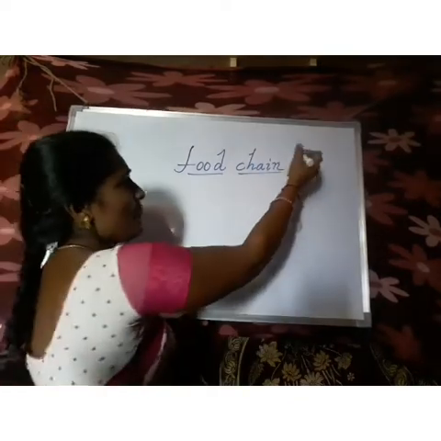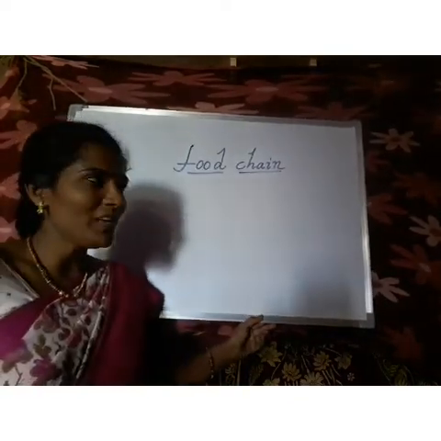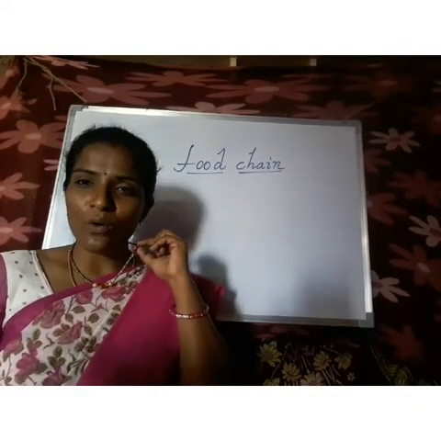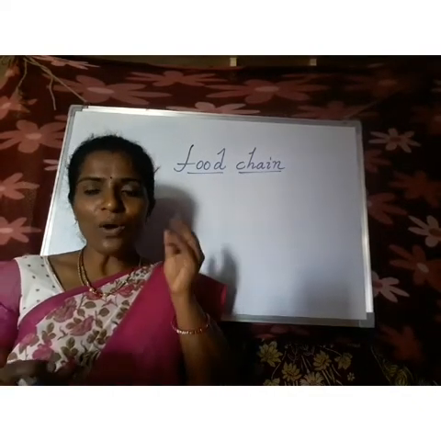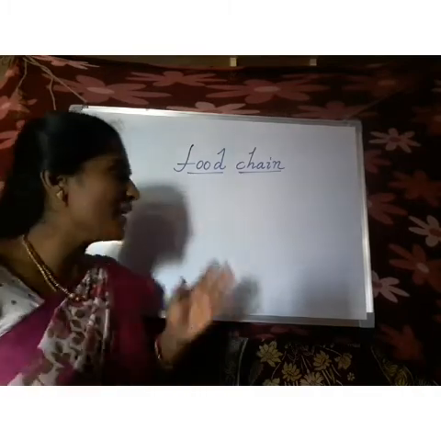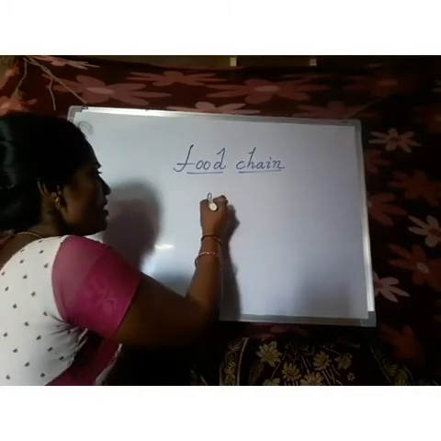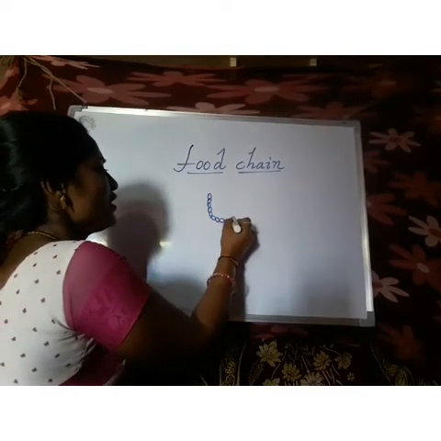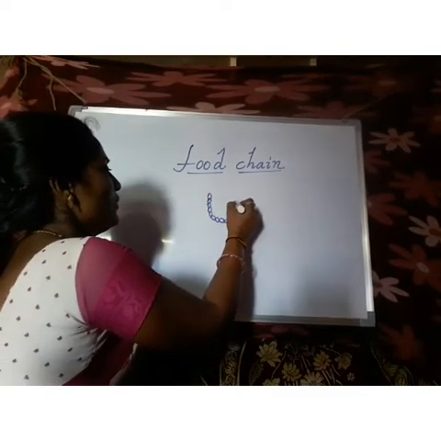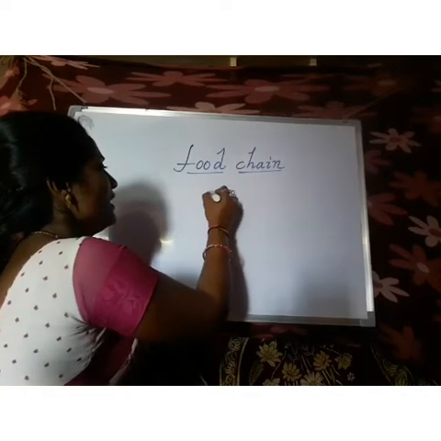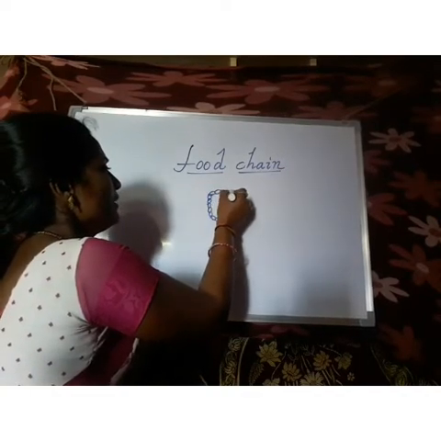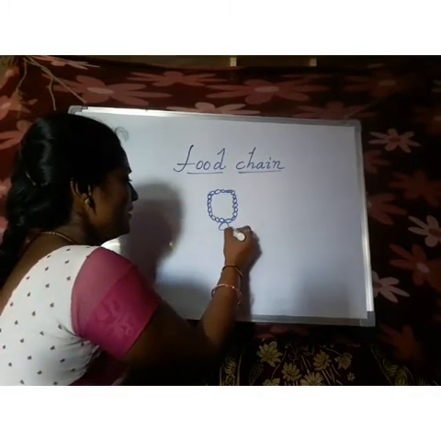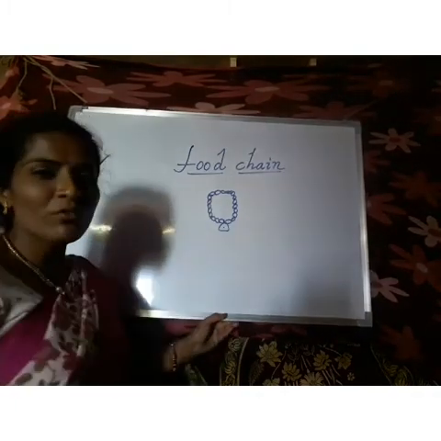And what is meant by chain? A chain means what we are wearing, this type of thing. If you observe closely, for example, I will draw a small chain. It is not gold or silver, I am just drawing it. A small hook will be there, attached, and after that a locket also will be there.